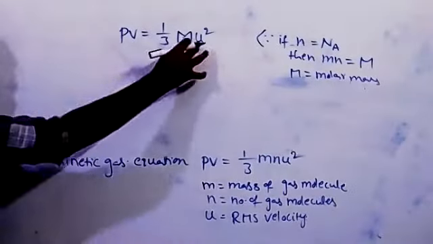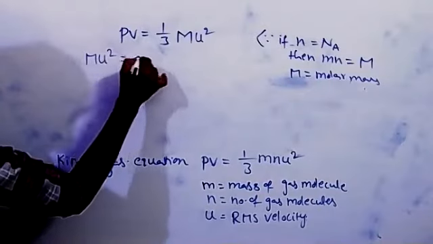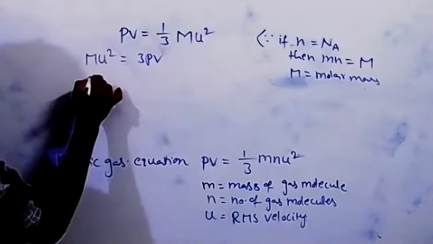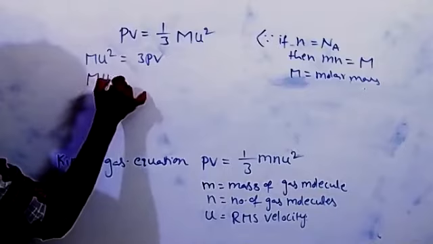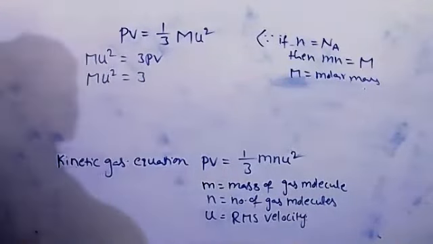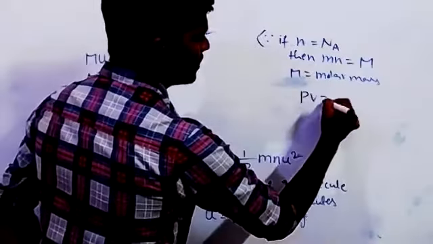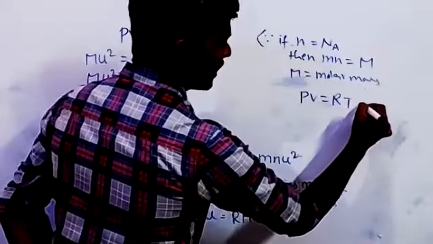From this, we will derive the u value. M u square is equal to 3 PV. Instead of PV, we may write RT, since PV is equal to nRT for 1 mole of ideal gas.